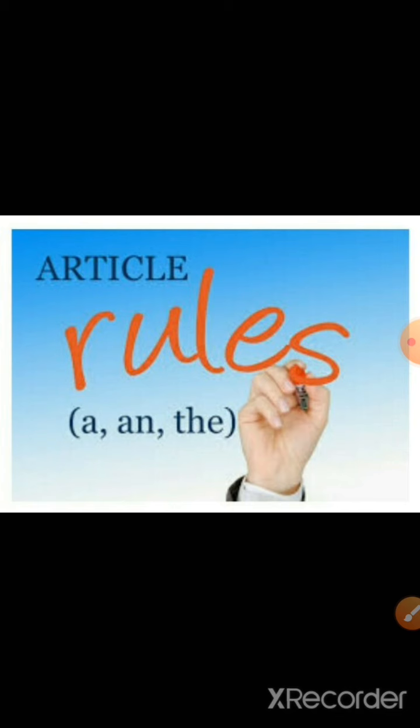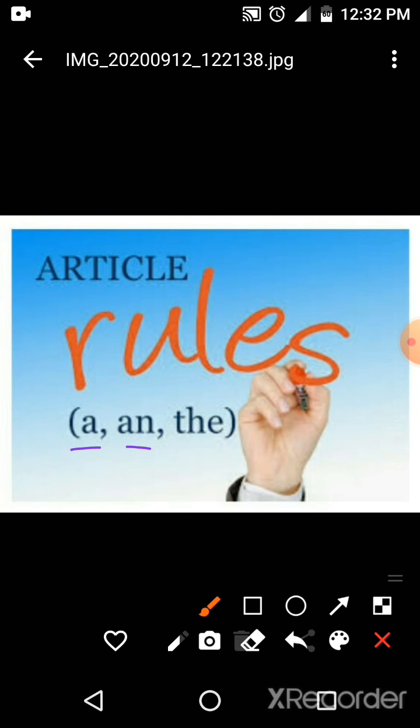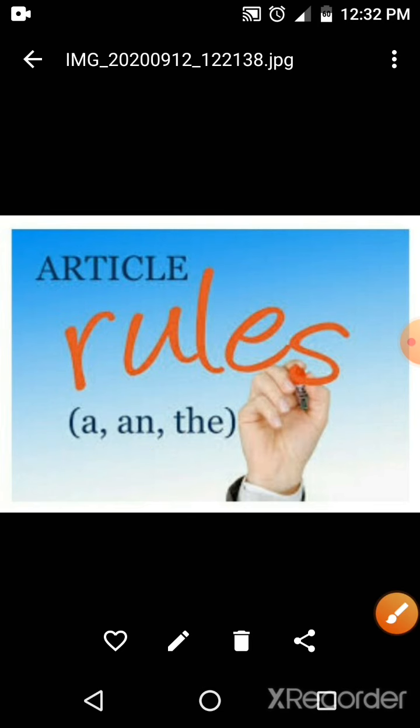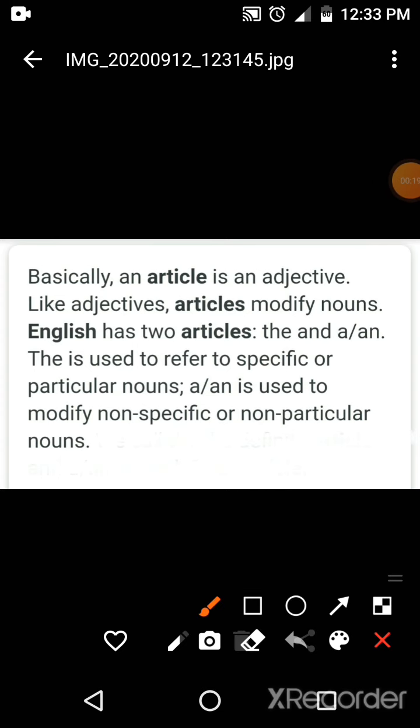Today our topic is articles. Today we will learn about the articles a, an, and the. Basically, an article is an adjective, because like adjectives, an article also modifies nouns and it is used before a noun. In English, there are two types of articles.